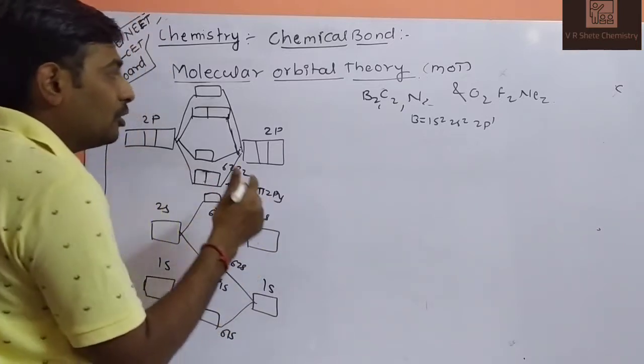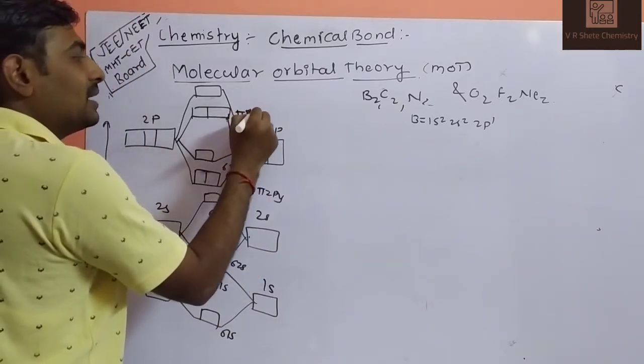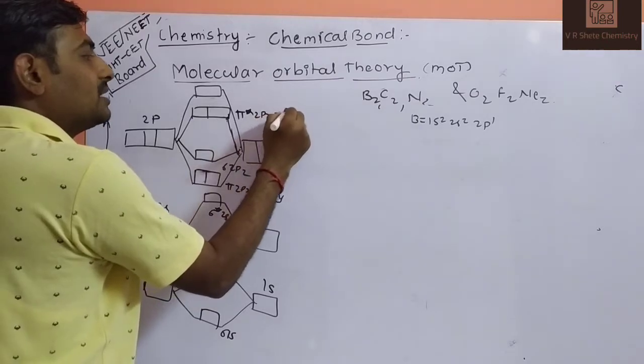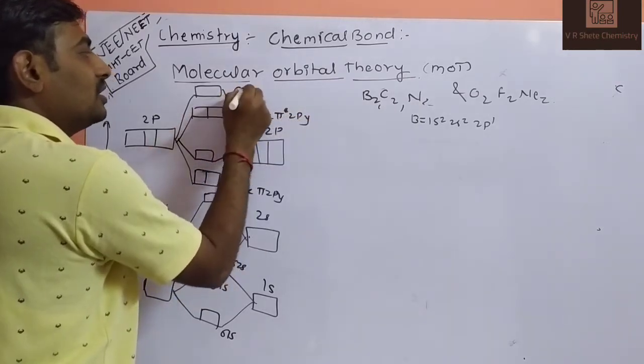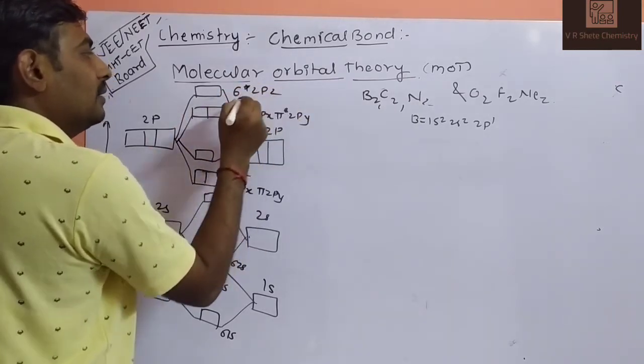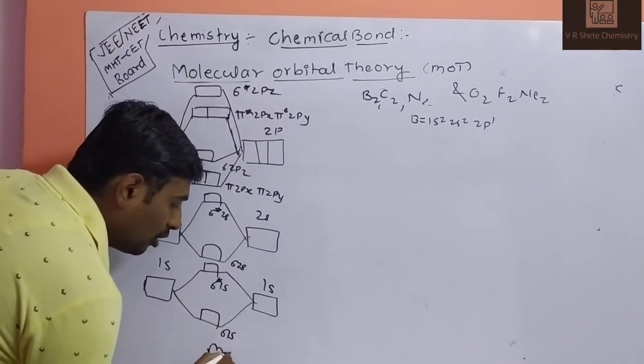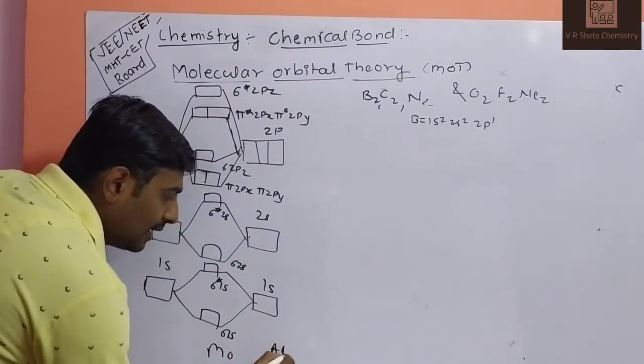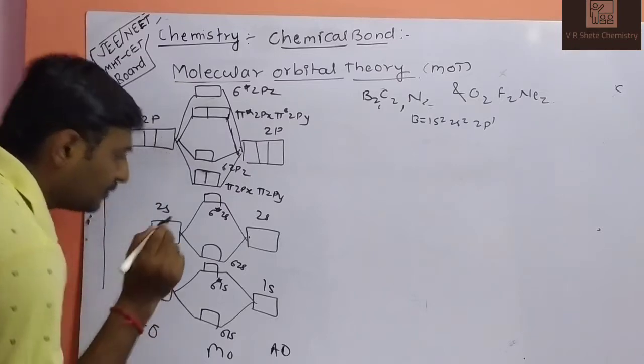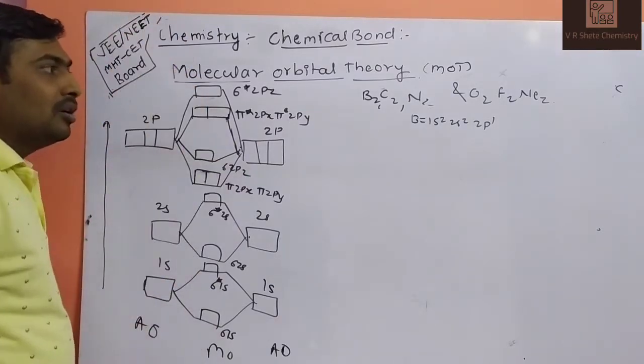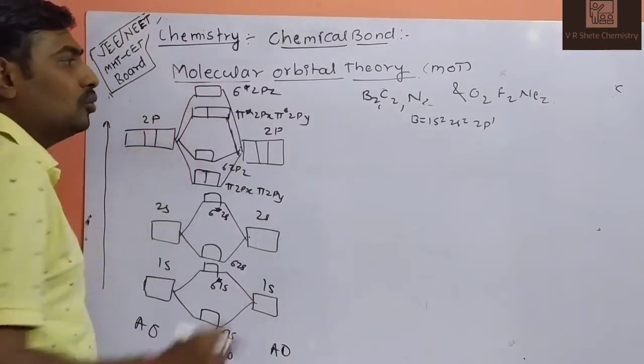Higher in energy are pi star 2px, pi star 2py, and this is your sigma star 2pz. In the center are the molecular orbitals, with the atomic orbitals on the left-hand side and right-hand side. So this is your blank diagram for B2, C2, N2.